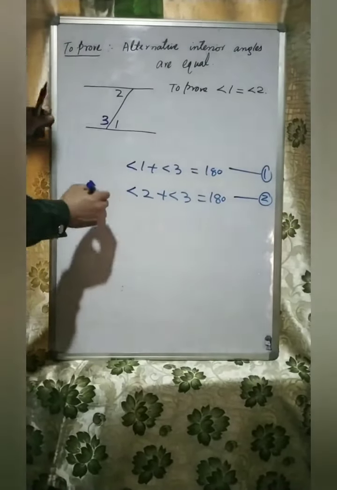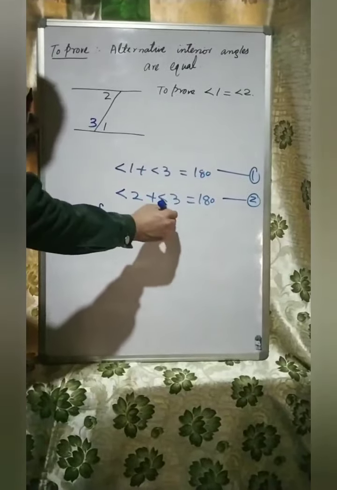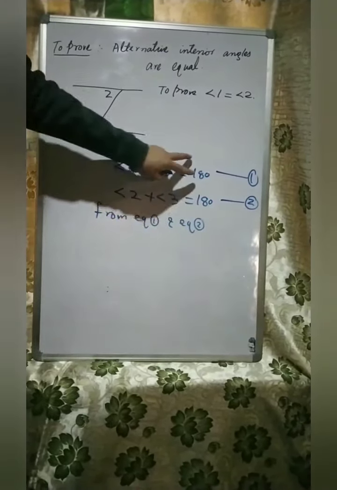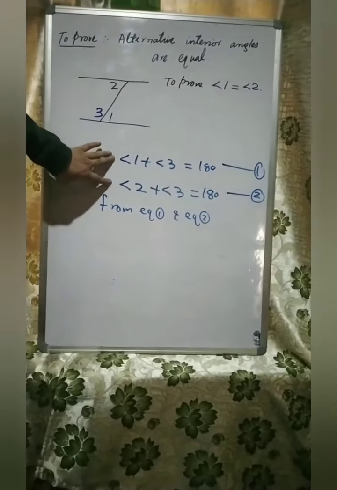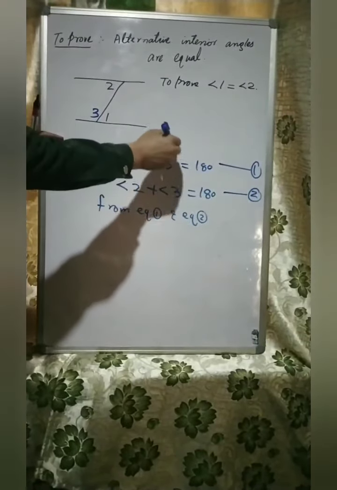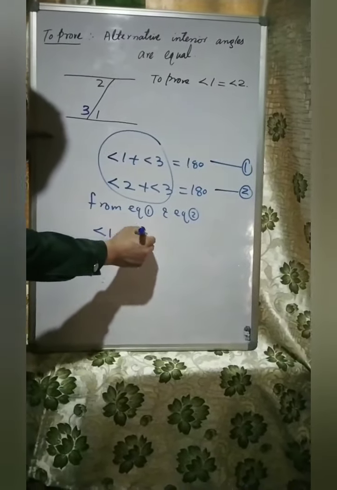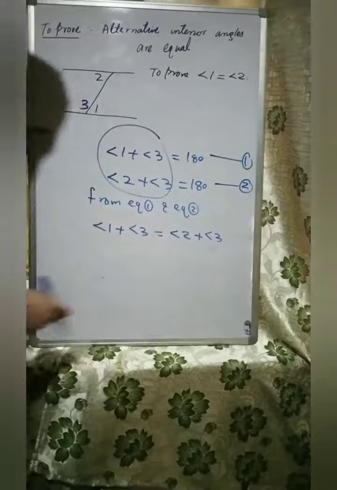Now from equation first and equation second, we can see our RHS on both equations are equal. That means our LHS must be equal. That is, angle 1 plus angle 3 must be equal to angle 2 plus angle 3.